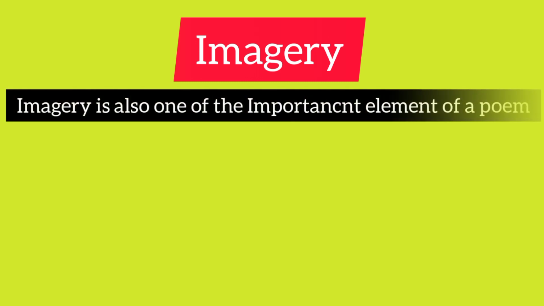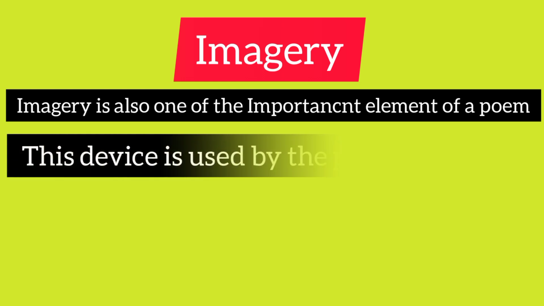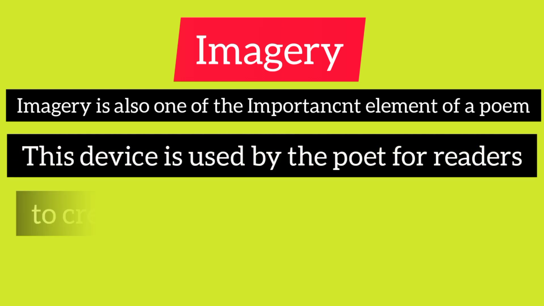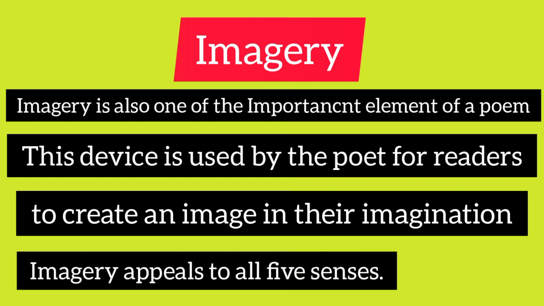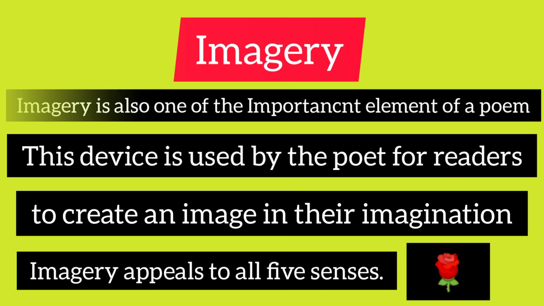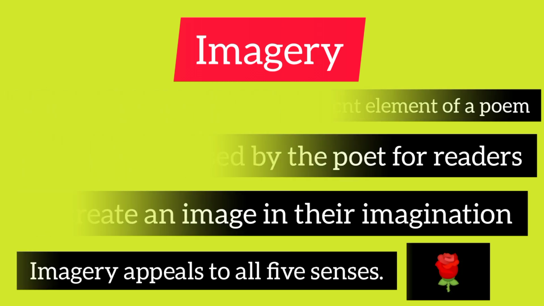Imagery is also one of the important elements of a poem. This device is used by the poet for readers to create an image in their imagination. Imagery appeals to all five senses. For example, when the poet describes the flower is bright red, an image of a red flower is immediately created in the reader's mind.